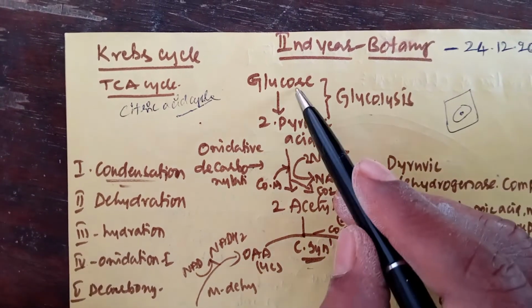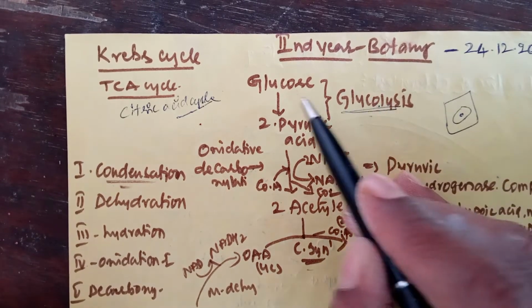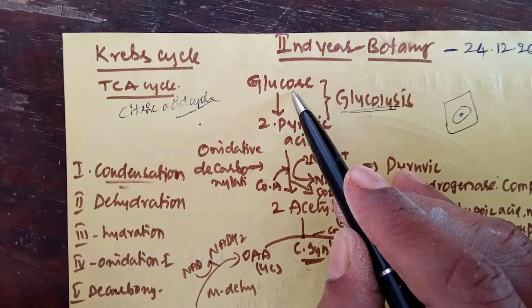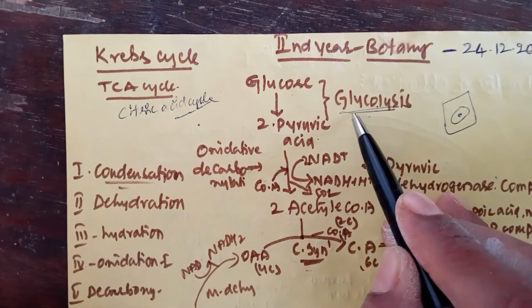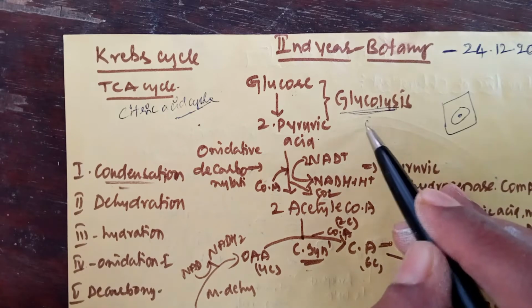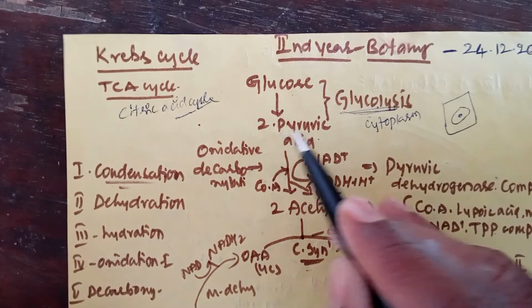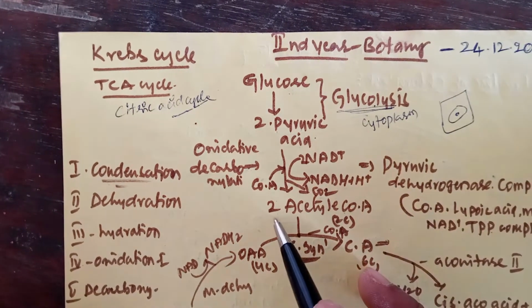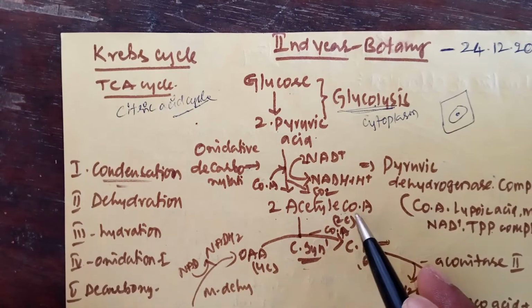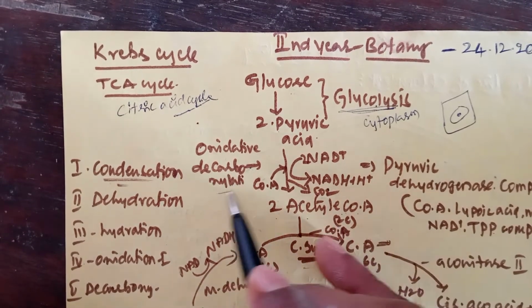Before the Krebs cycle there are two steps. One is glycolysis. As we know, glycolysis means splitting of glucose into two pyruvic acids. This occurs in the cytoplasm of the cell. Then these two pyruvic acids are converted into two molecules of acetyl coenzyme A. This reaction is called oxidative decarboxylation.